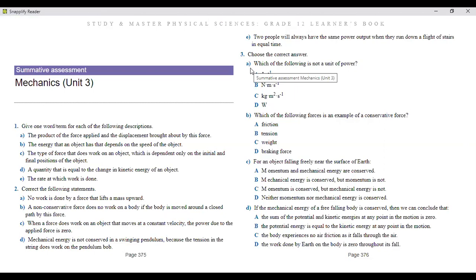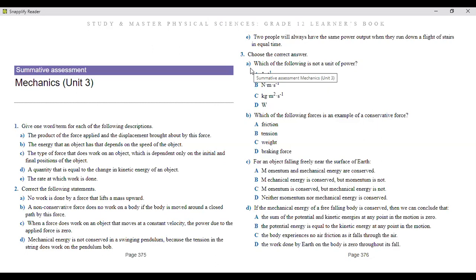So for the next one: mechanical energy is not conserved in a swinging pendulum because the tension in the string does work on the pendulum bob. So the correct answer in this case is mechanical energy is conserved in a swinging pendulum because the tension in the string does no work on the pendulum bob.